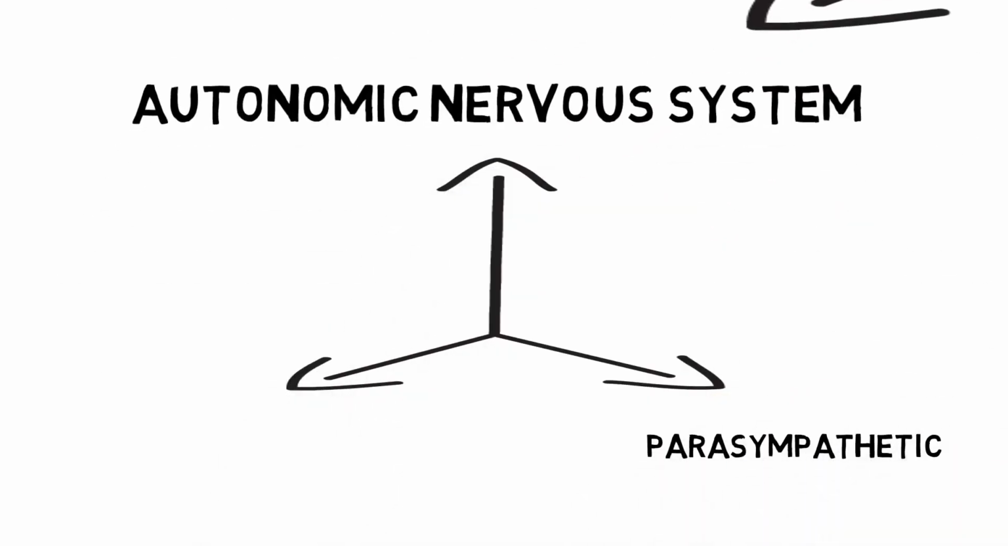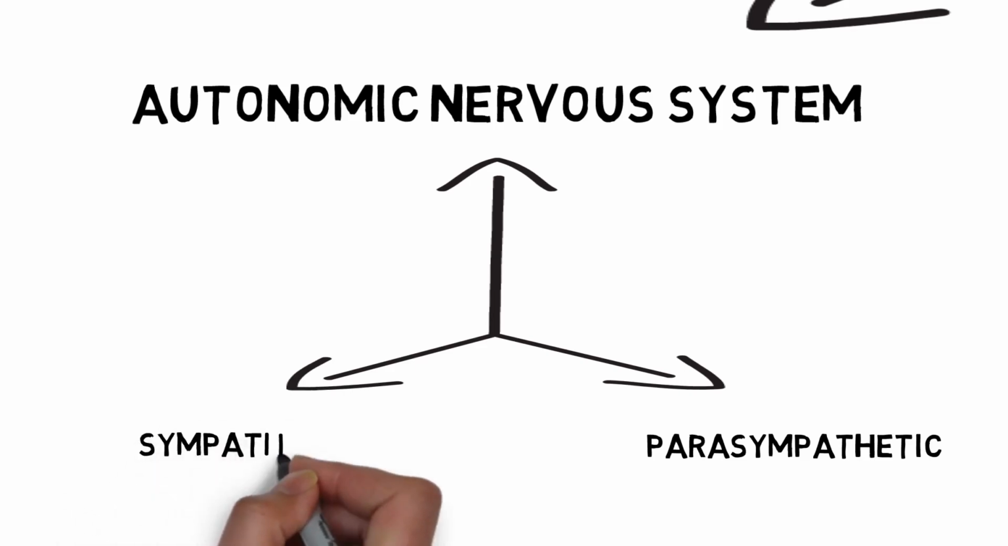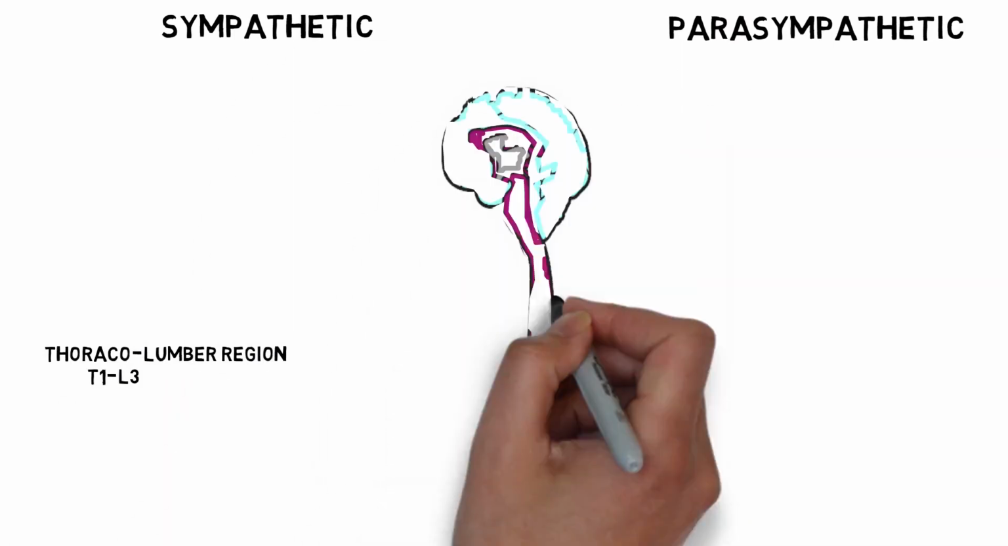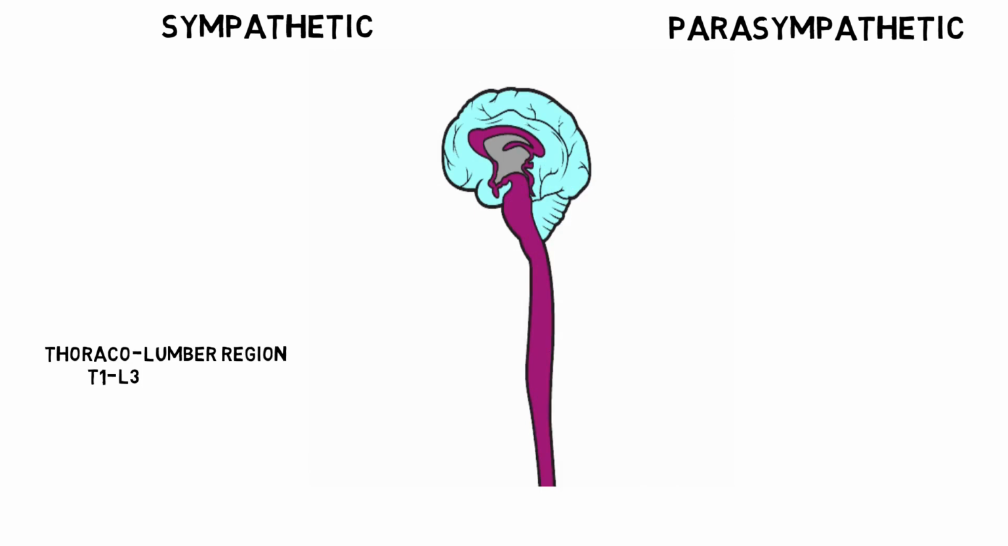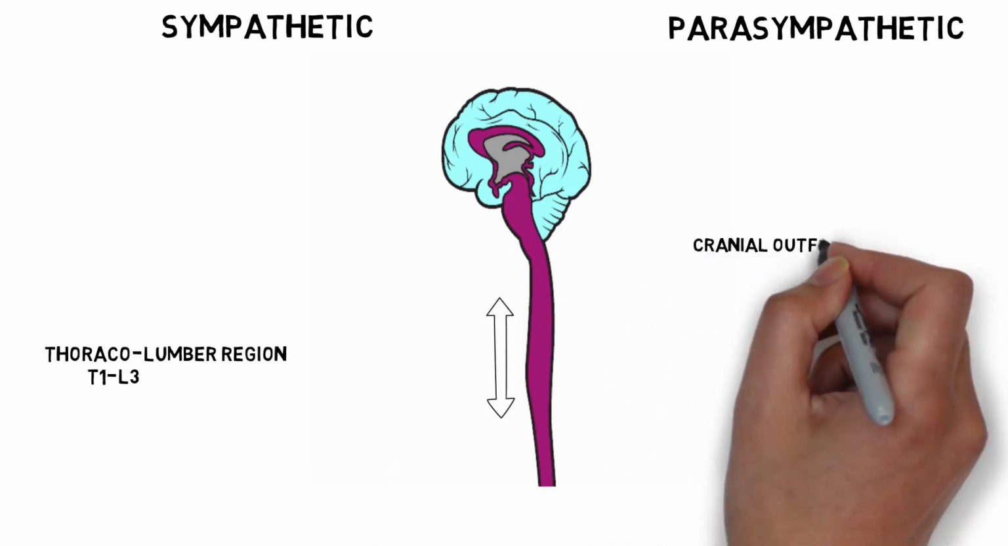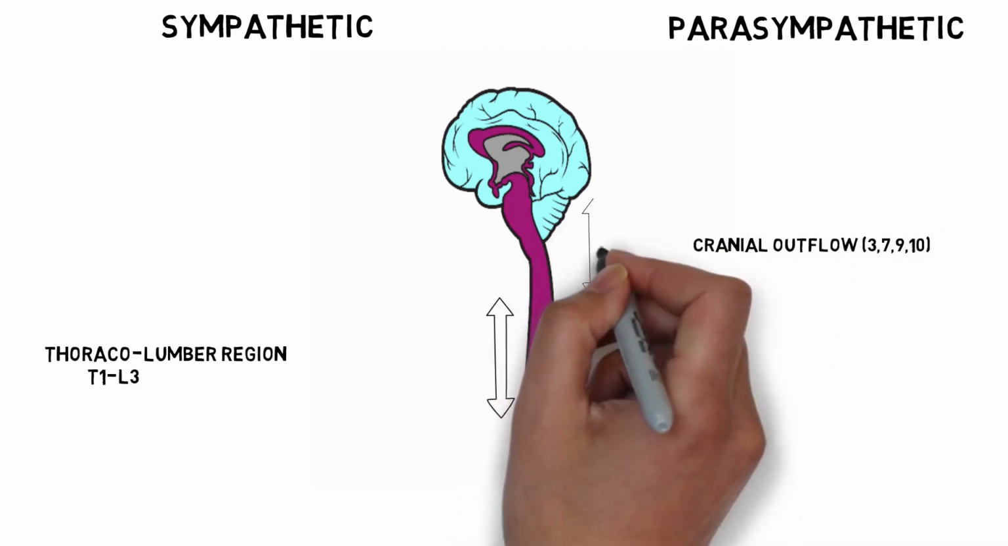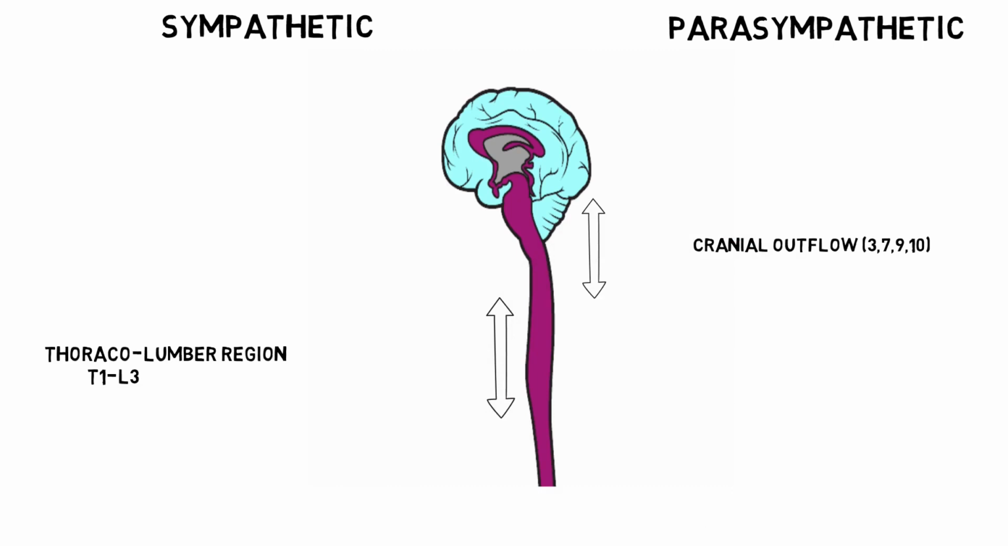The sympathetic division arises from the thoracolumbar region, T1 to L3, of the spinal cord, while the parasympathetic division arises from two separate regions of the central nervous system. The cranial outflow arises from the cranial nerves 3, 7, 9, and 10, and the sacral outflow arises from the S2, S3, S4 spinal roots of the sacral region of the spinal cord.